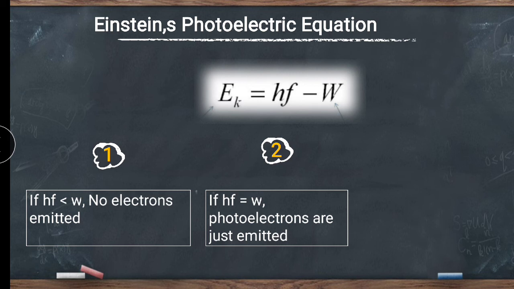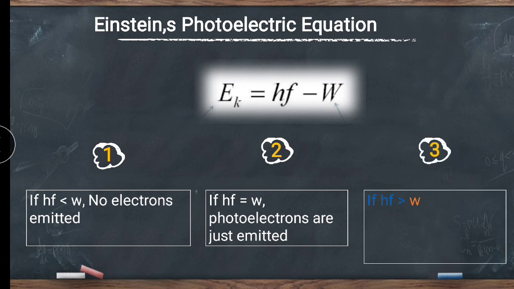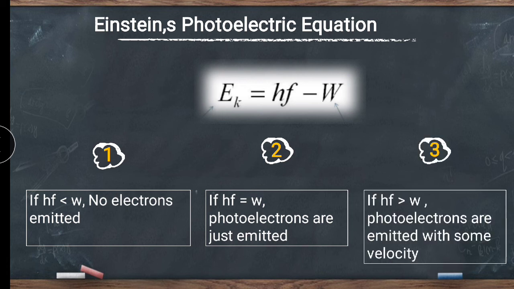After that, let's see the third condition. In the third condition, hf is greater than W, and this is the essential condition for the photoelectric effect. If the incident frequency is greater than the work function, then electrons are liberated out from the cathode plate, and with some kinetic energy they get accelerated toward the anode plate.